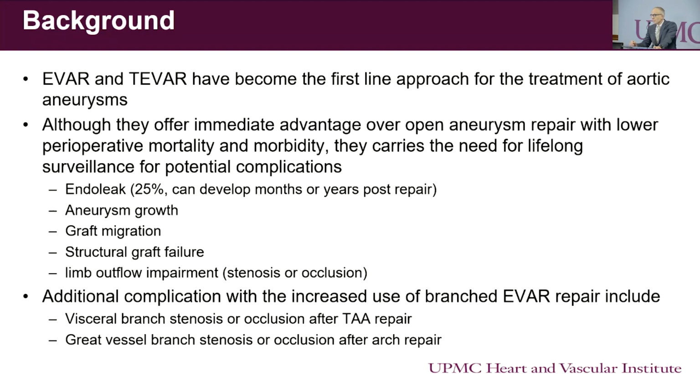Graft migration can also happen, as well as structural graft failure, which can include limb outflow impairment with iliac stenosis or occlusion. Now, with the use of branched and parallel grafts, there is another set of potential complications. Whenever you are using them for thoracoabdominal aneurysm repair, you will have to deal with some form of visceral branch stenosis or occlusion. And when you're using them in the arch, great vessel branch stenosis or occlusion can happen.